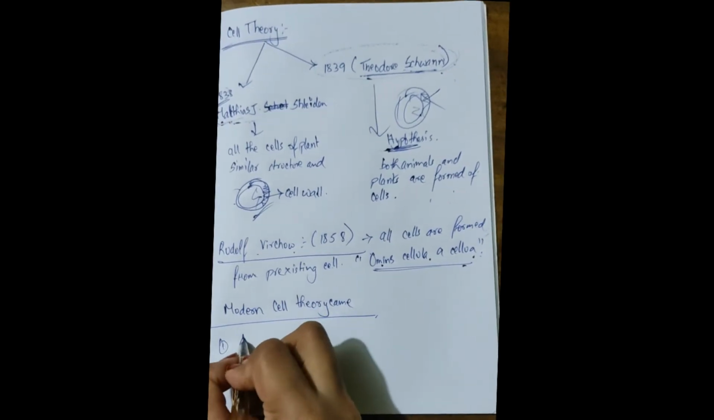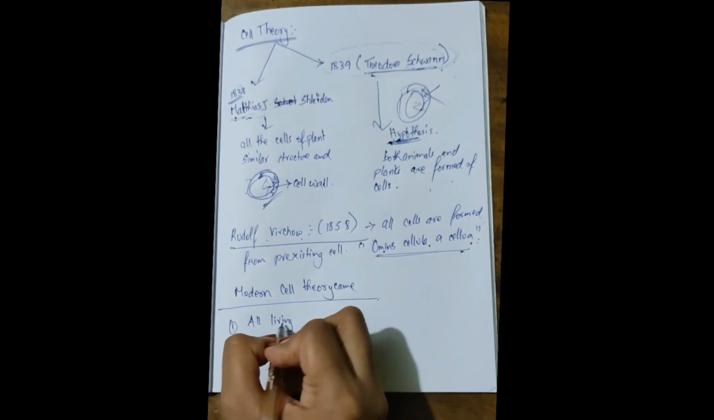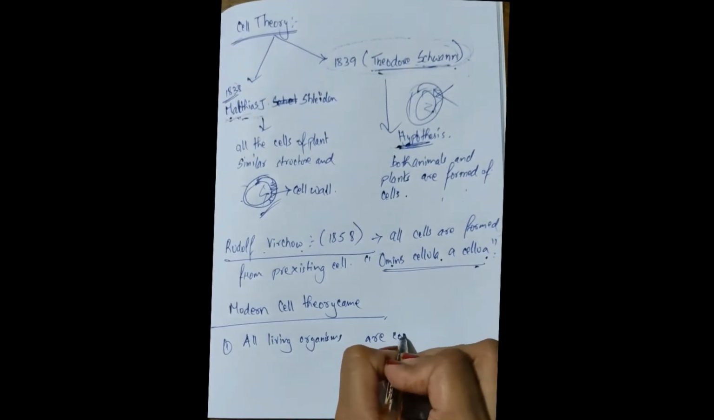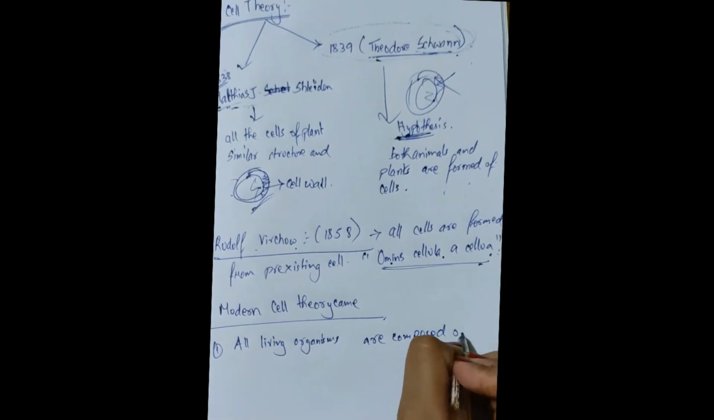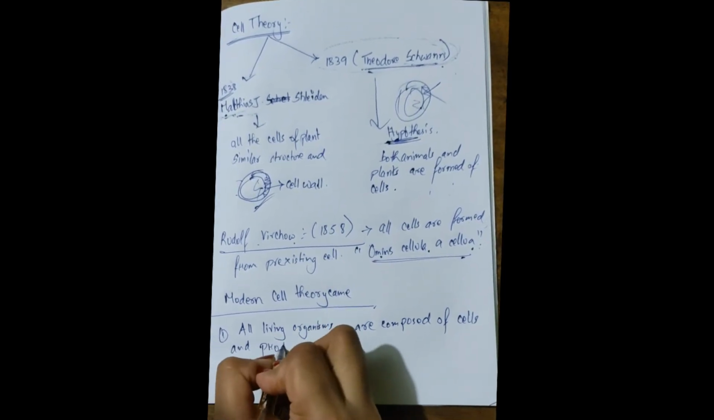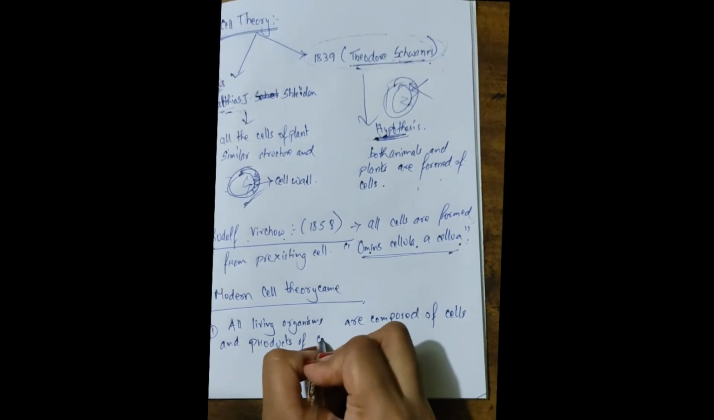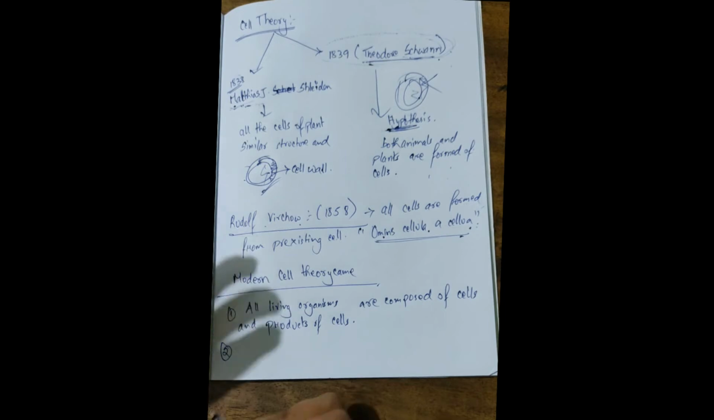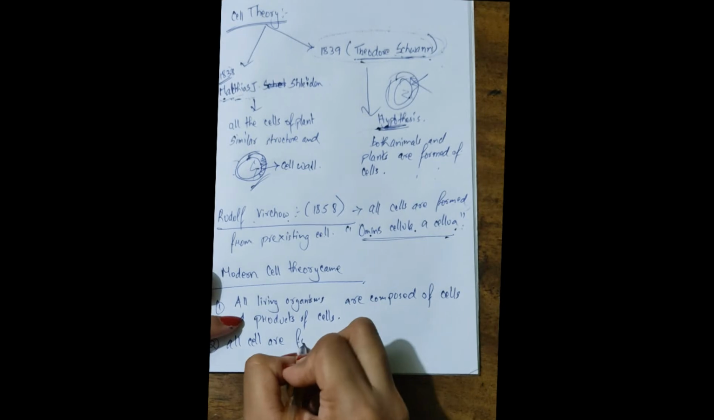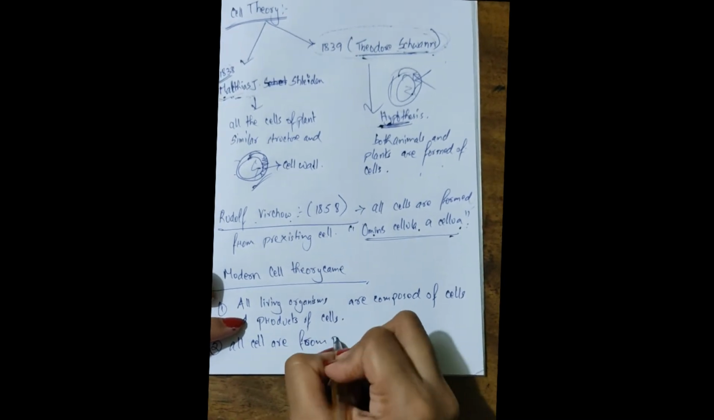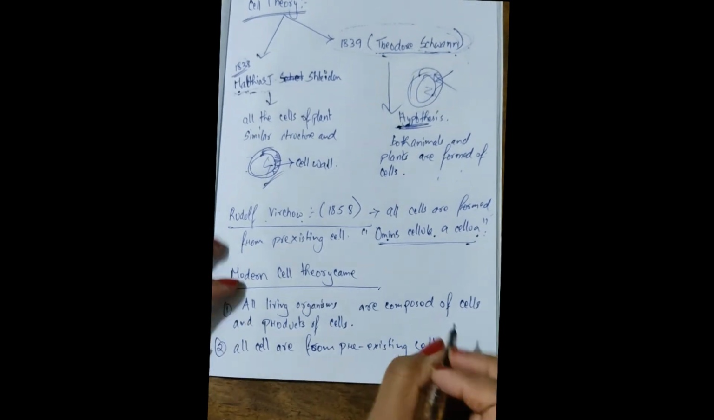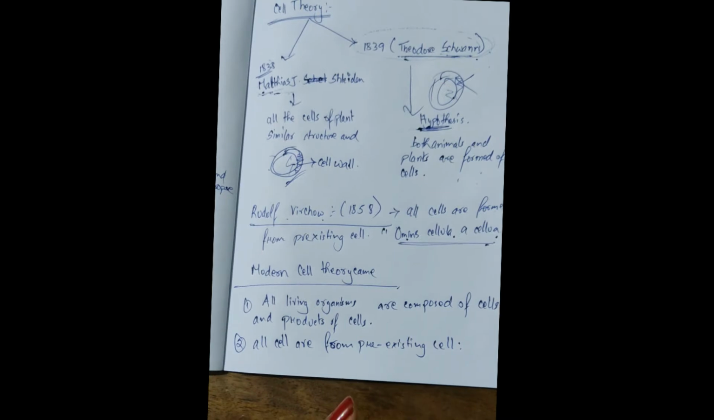The first point of the modern cell theory is that all living organisms are composed of cells and products of cells. Second, all cells are from pre-existing cells, as we have said, all the cells are formed from pre-existing cells.